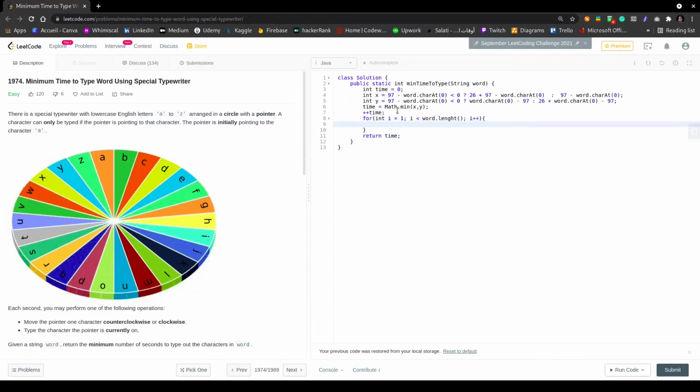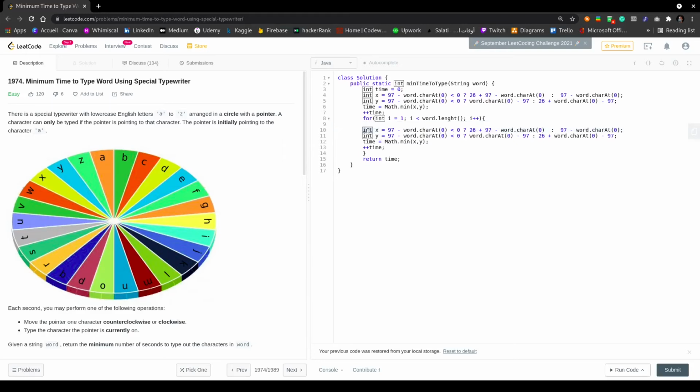In this for loop, we are going to do the same processing as the previous processing for the first iteration. So I'm going to pick all this code over here, and I'm going to leave it like this.